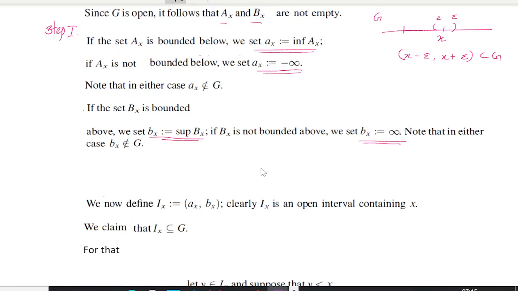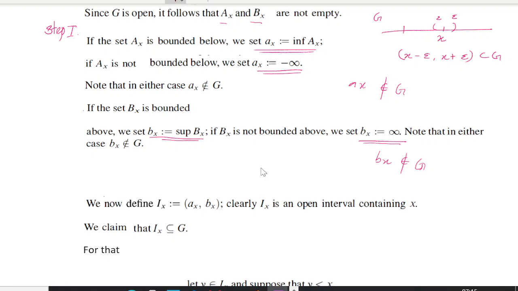But we can note in these two cases, here we have taken ax, here we have taken bx. This ax does not belong to G and bx also does not belong to G. What's the reason?